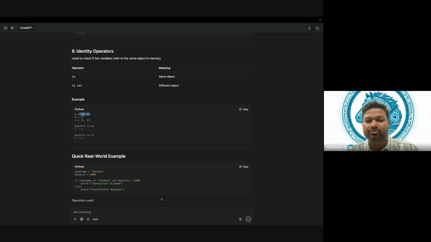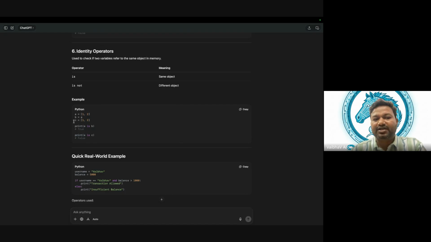Now these values are kept in memory, and that memory represents some address. So when we are saying A is B, that means whether we are pointing to the same address in the memory or not. You're getting this?